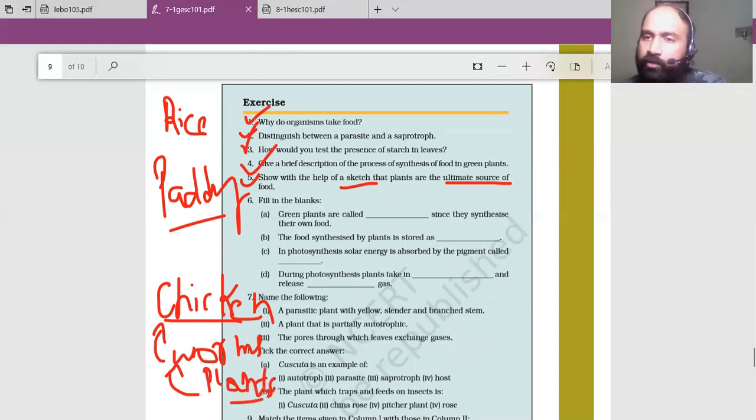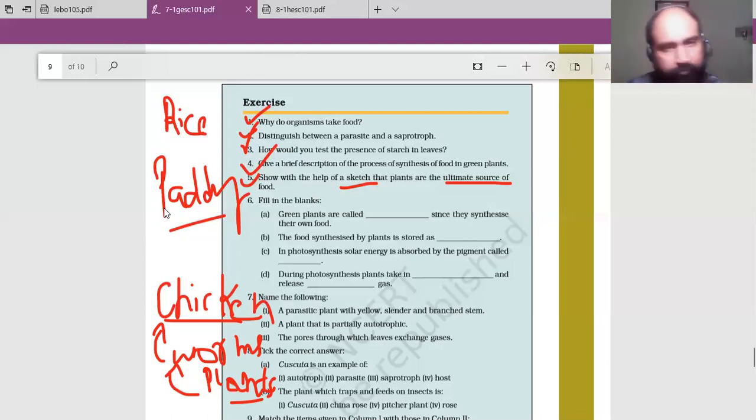Plants don't feed on other organisms. They get energy from sunlight. So in both cases, plants are the ultimate source of energy. What you need to do is draw a plant at the center and show the arrow mark. From the plant, a grasshopper eats the grass, or a cow or a goat eats the leaf, and the goat is consumed by a human. So like a food web. Draw with the arrow mark and show that.